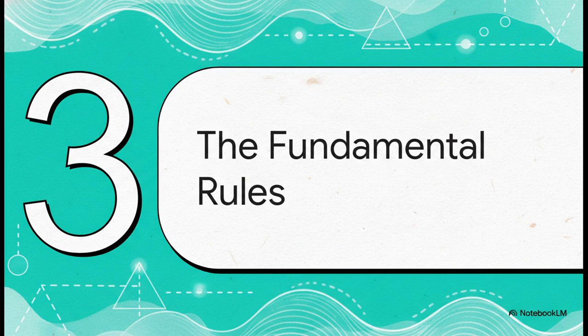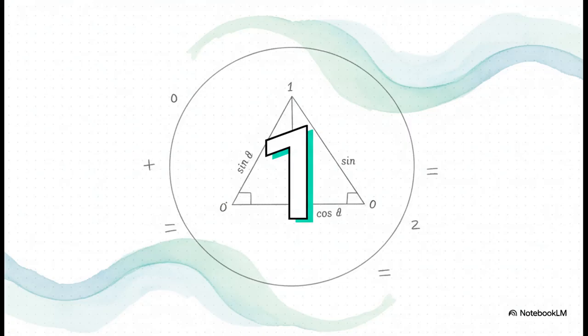We call them trigonometric identities, and they're basically the rule book for how sine and cosine behave and interact with each other. And the most fundamental rule of all, the absolute cornerstone, comes from a really simple question. What do you get if you take the sine of any angle, square it, and add it to the cosine of that same angle, squared? The answer, no matter what angle you choose, is always 1. Always. And why? It's just the Pythagorean theorem in disguise.